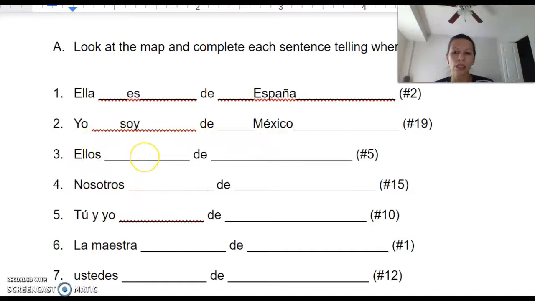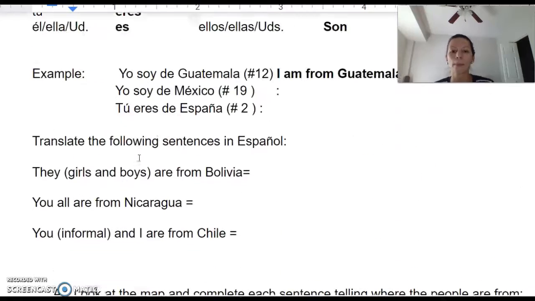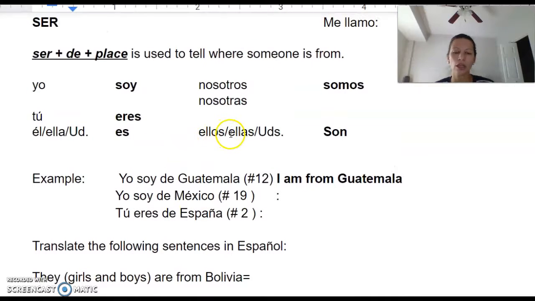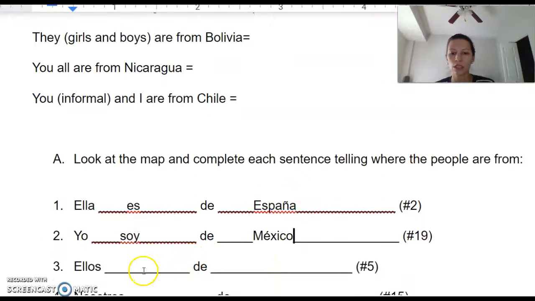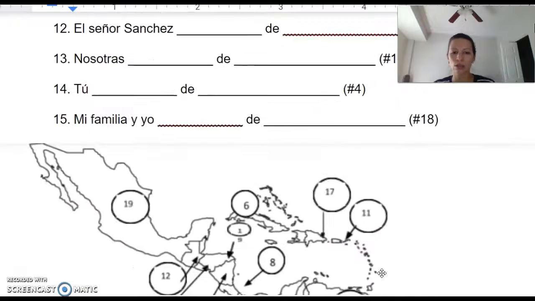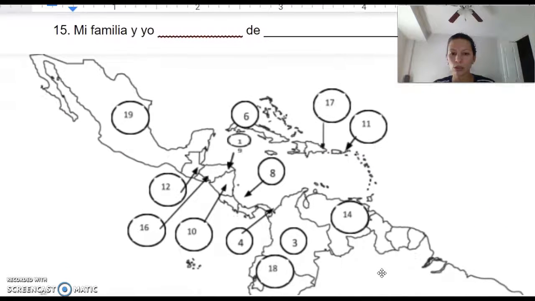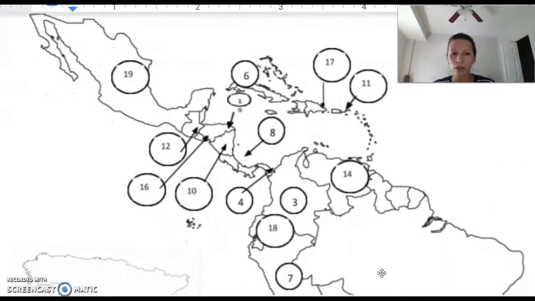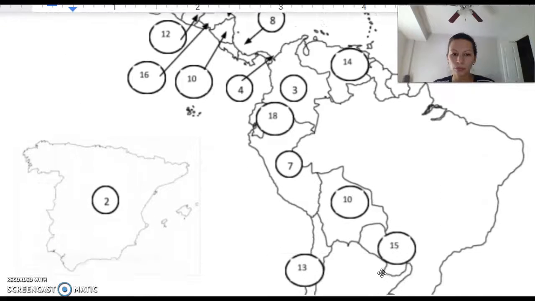Number 3, it says they are, right? They, and then we want to write are here. So we look up our notes, and they are is spelled son. So we go back here and type son. They are from country number 5. If we scroll down to the map and look for 5. Where is 5?